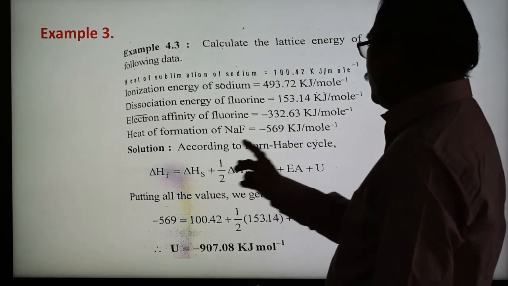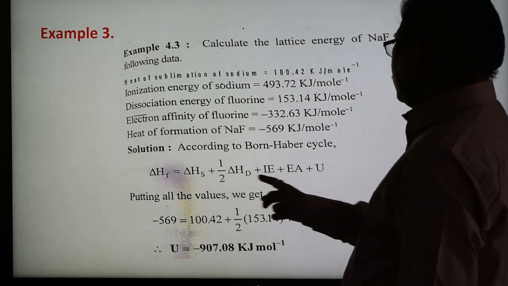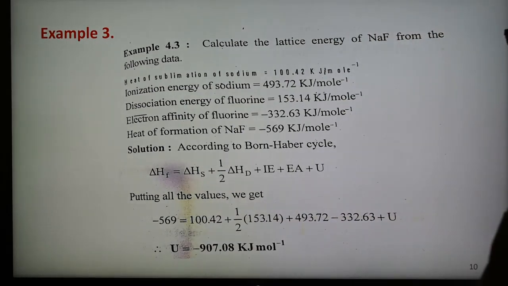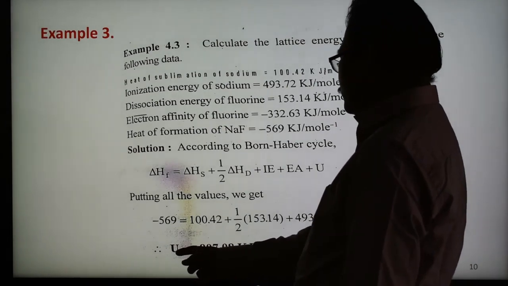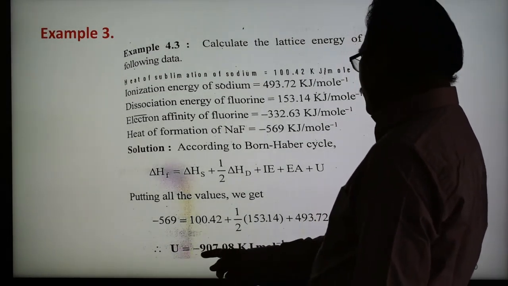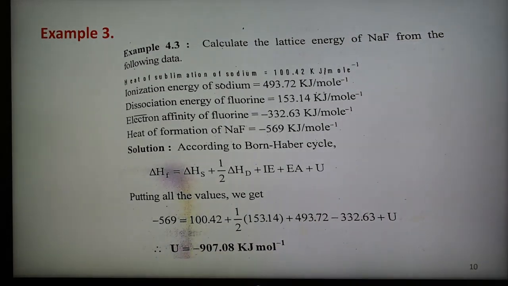The heat of formation is 569, and with all these values we have to find U. After substituting all the values, adding and subtracting, we get the lattice energy of sodium fluoride as minus 907.08 kilojoule per mole. The negative sign indicates the amount of energy released.